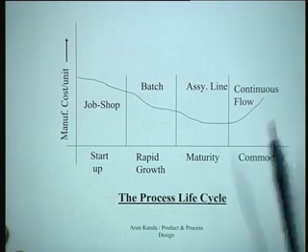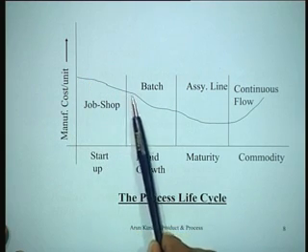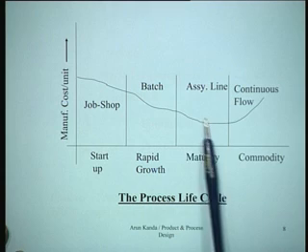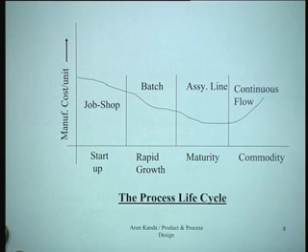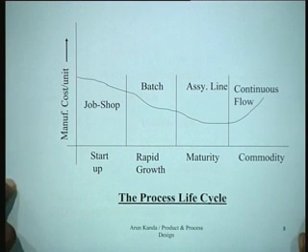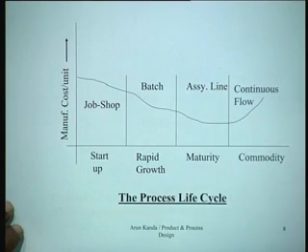And the manufacturing costs per unit typically tend to go down from the job shop to the batch production to the assembly line, are generally minimum somewhere here, and they could stay minimum, but normally in this region they do tend to rise a little. The rise of the manufacturing cost per unit in the commodity phase could be due to a variety of factors. You could look at them and see, but typically again the costs here are relatively low, and generally the minimum cost per unit would occur somewhere here.